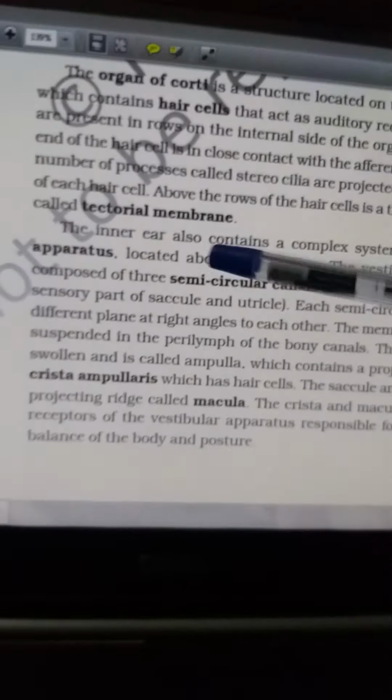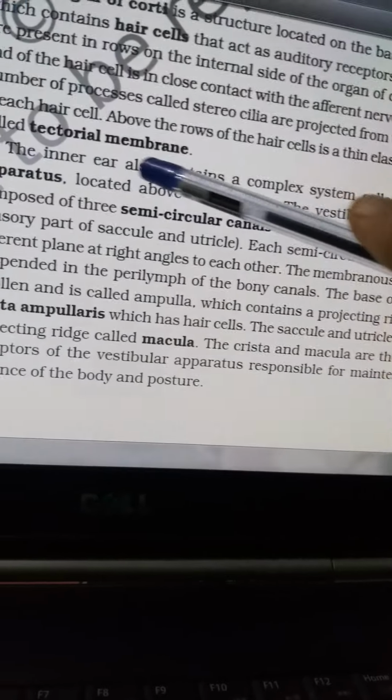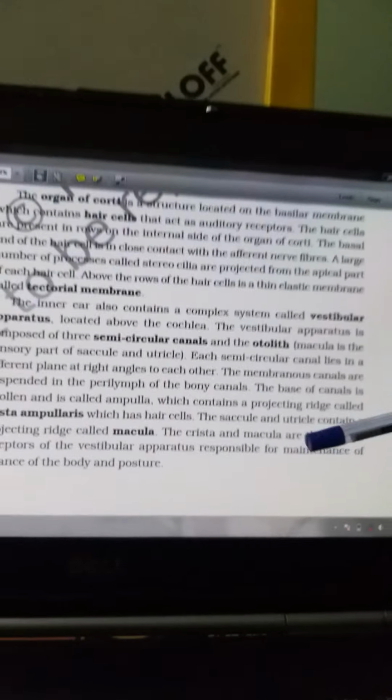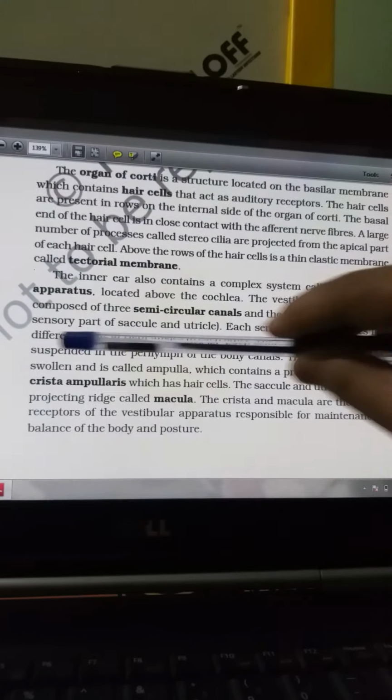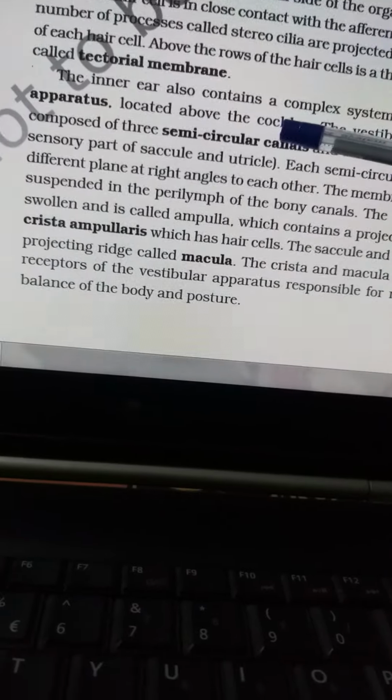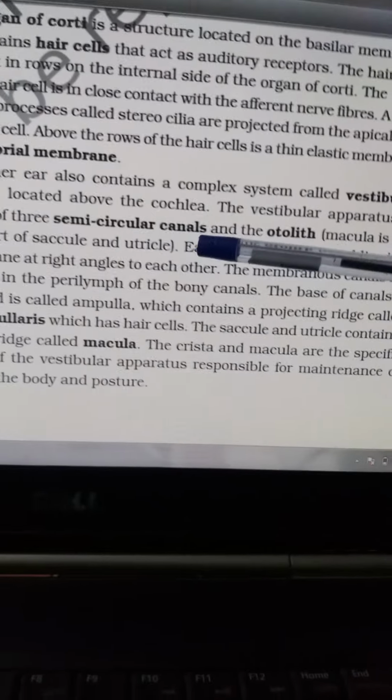Now you see here, when we were showing the diagram of the ear, we had three semicircular canals that I had shown you. That inner part with the semicircular canals is called the vestibular apparatus, and it is located above the cochlea.